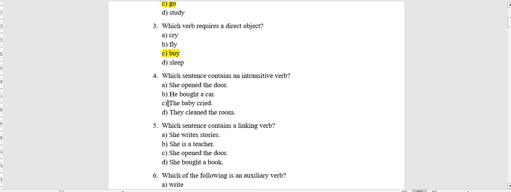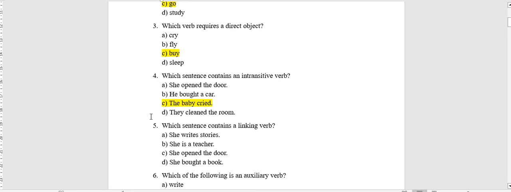Number 4, which sentence contains an intransitive verb, which doesn't need a direct object? A, she opened the door; B, he bought a car; C, the baby cried; D, they cleaned the room. So where is the sentence which has no object? Okay, that's right. Number C, the baby cried.